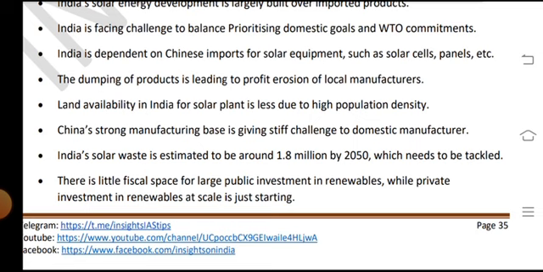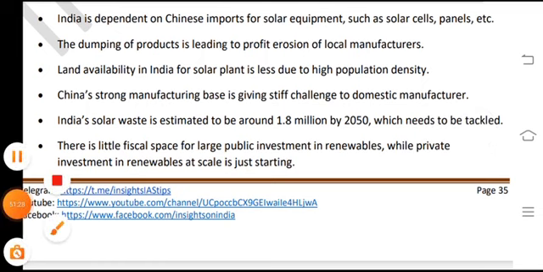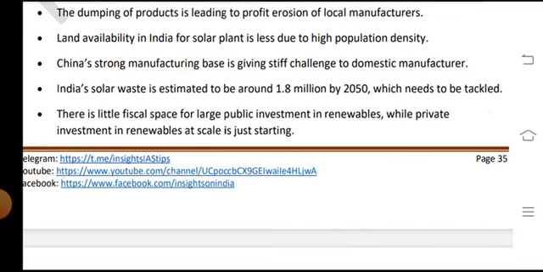Land availability in India for solar plants is low due to high population density, and China's strong manufacturing base is giving steep challenges to domestic manufacturing. Indian solar waste is estimated to be around 1.8 million tonnes by 2050, which needs to be tackled. There is limited fiscal space for large public investment in renewables.